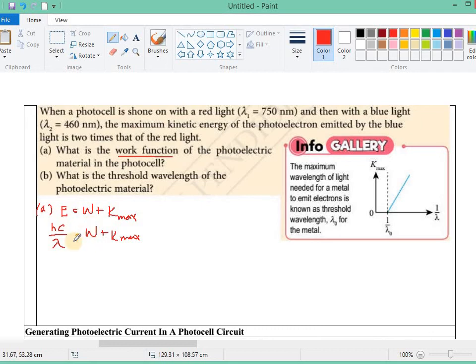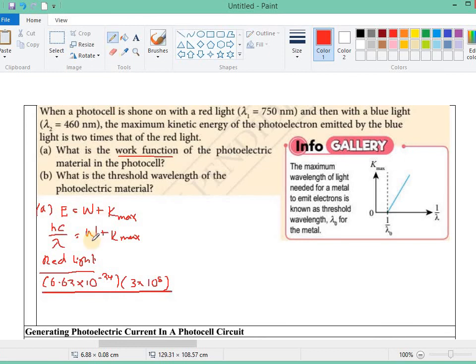So for red light, the Planck constant is 6.63 times 10 power by negative 34, times the speed of light, 3 times 10 power by 8, divided by the wavelength, 750 nano, negative 9.